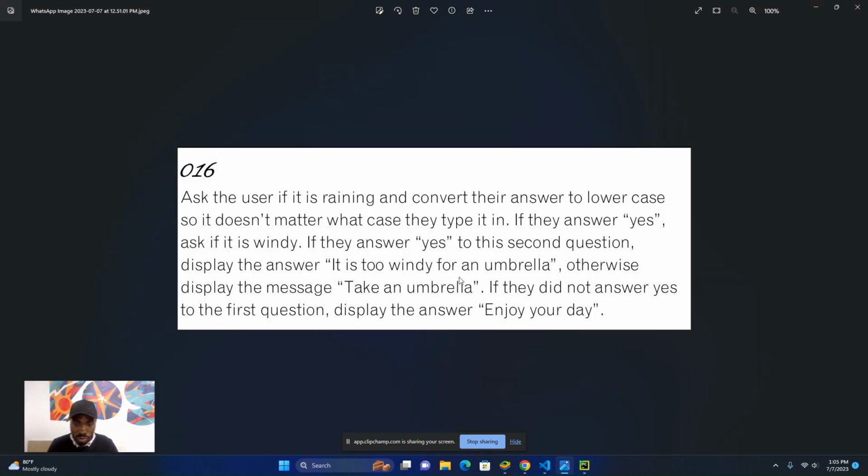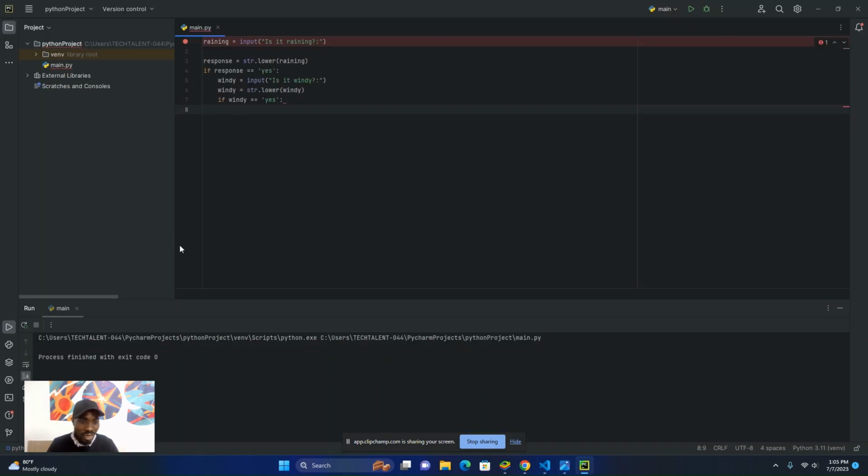Now let's follow the question so that I will not be the one doing it. If they answer yes to the second question, display the answer: it is too windy for an umbrella. That is, we are to say it is too windy for an umbrella. So we are going to tell the user, it is too windy for an umbrella, so that the wind will not take your umbrella away.